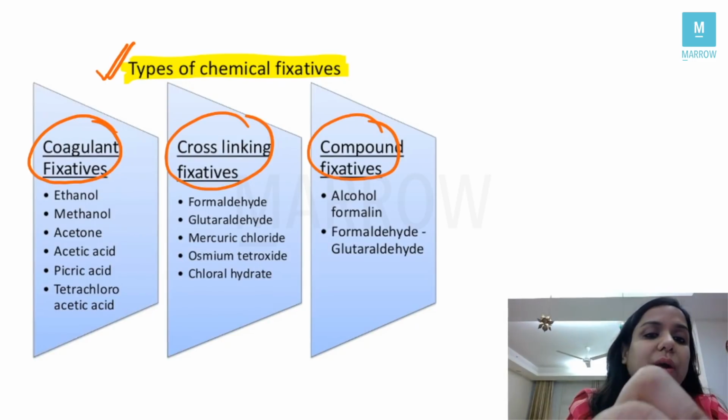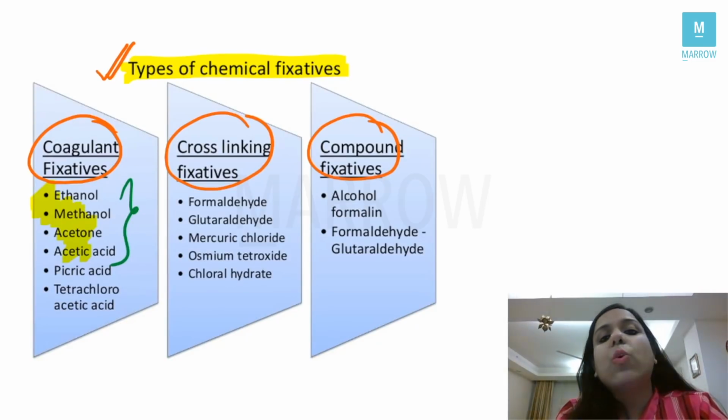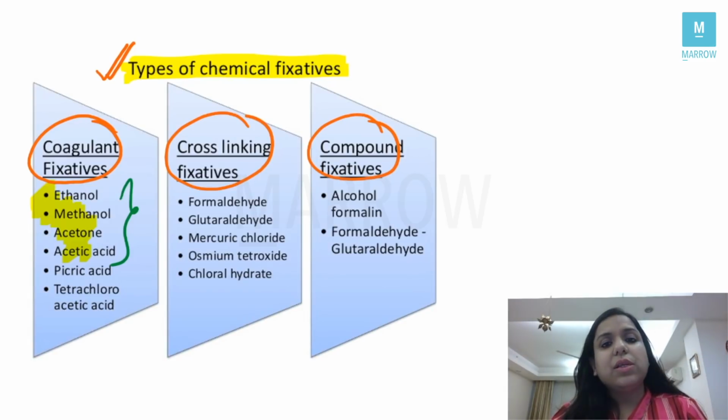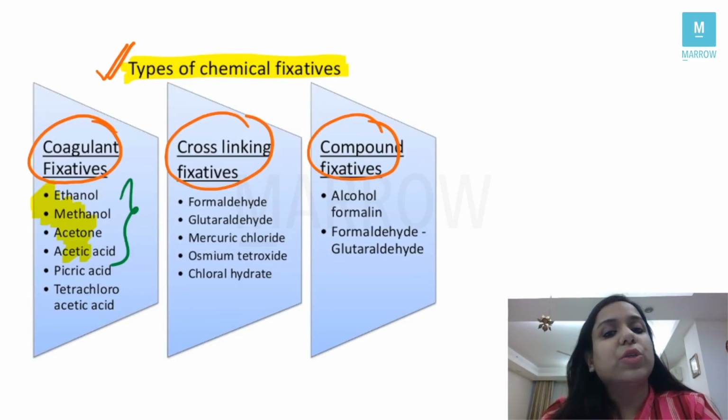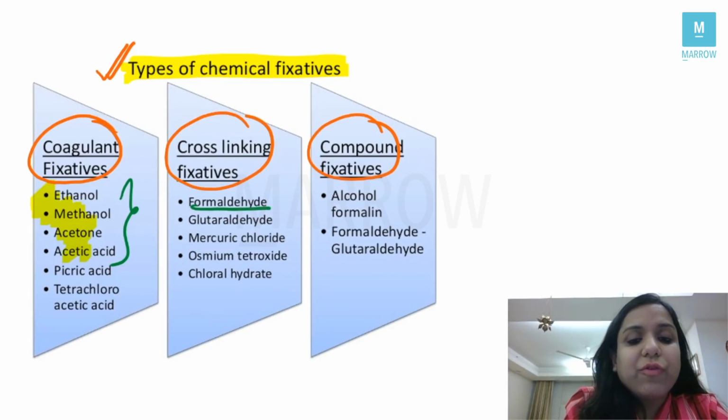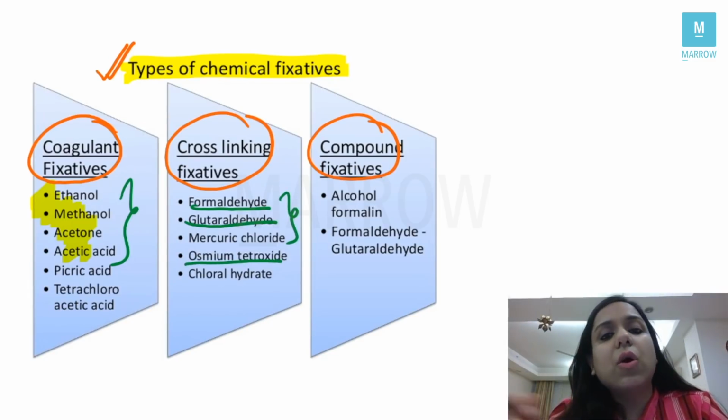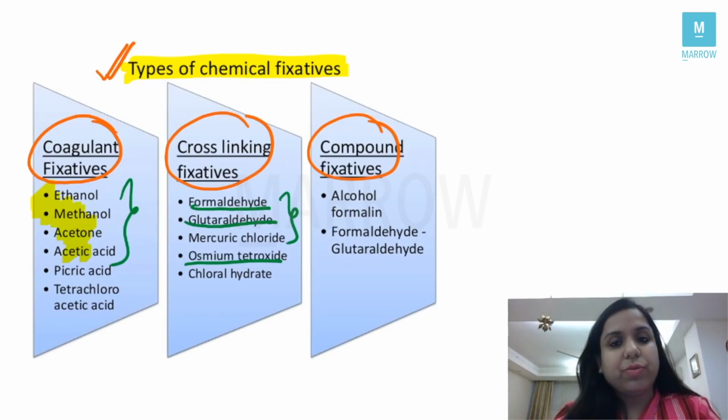Which fixators are coagulant fixators? Ethanol, methanol, acetone, right? Remember, the alcohol fixatives are coagulant fixatives. That is why the answer in this question is ethanol, because it is not a cross-linking fixative, it is a coagulant fixative, correct? What is a cross-linking fixative? It works by the formation of bonds between the various tissues, right? So aldehyde fixatives like formaldehyde, glutaraldehyde, even osmium tetroxide, they are cross-linking fixatives. And compound fixatives are a mixture, right?